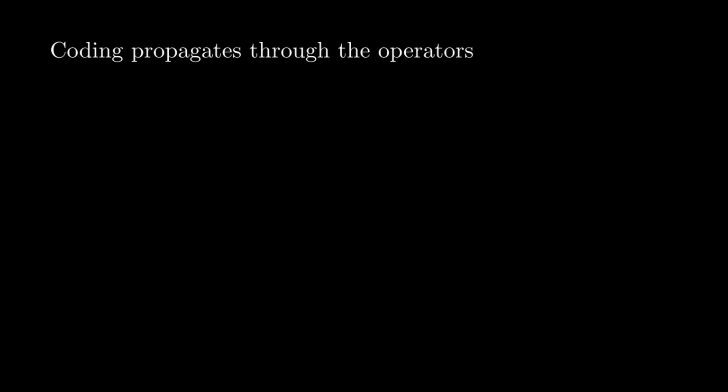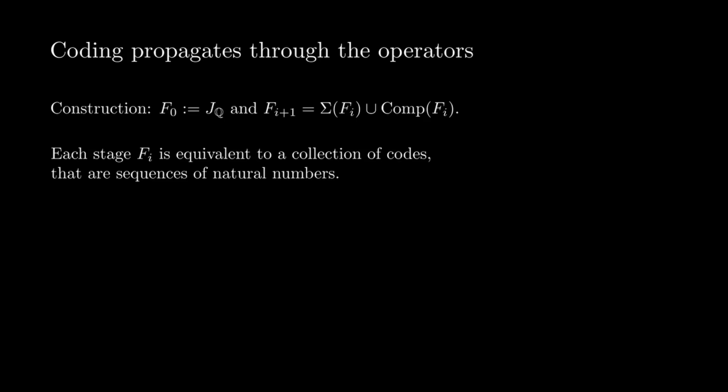Let us now connect the operator construction with the coding. We start from F0, the rational basis. Each basic interval already has a natural number label. Then, from a given stage, Fi, we constructed codes for complements and for countable unions. So every stage Fi is equivalent to a collection of codes that are sequences of natural numbers. Therefore, the full family F, defined as the union of all stages Fi, is itself equivalent to a collection of sequences of natural numbers. In other words, we obtain an injection from F into N^N.